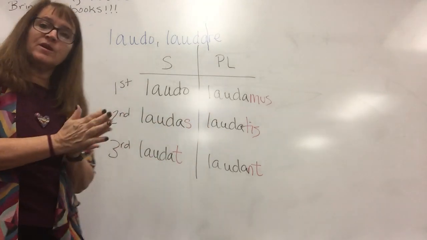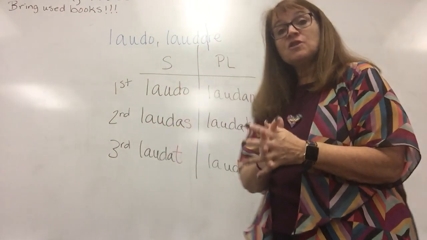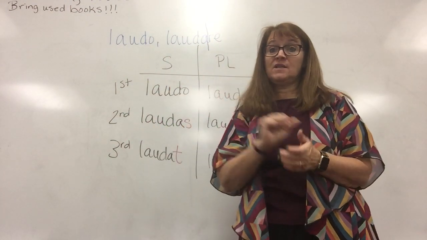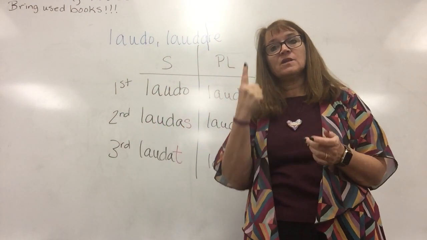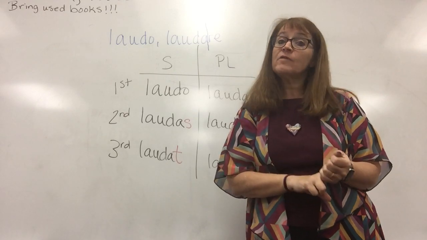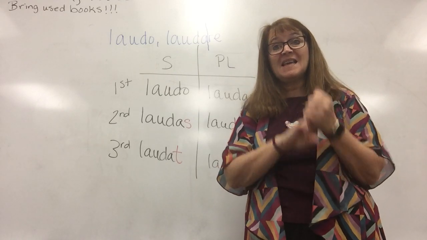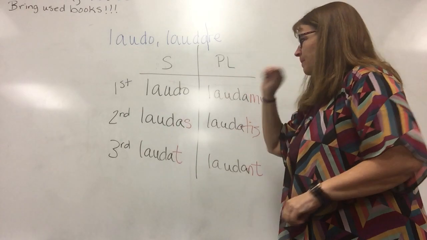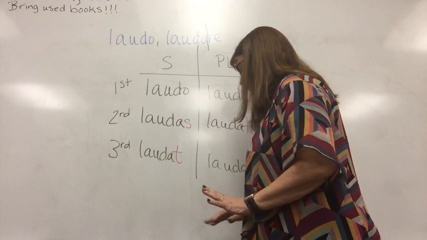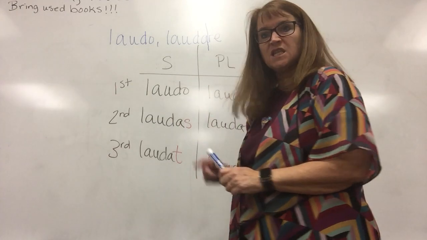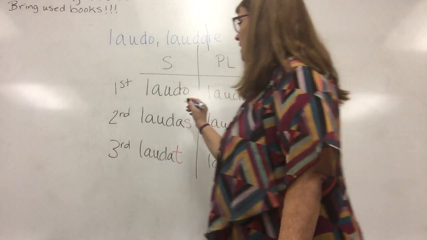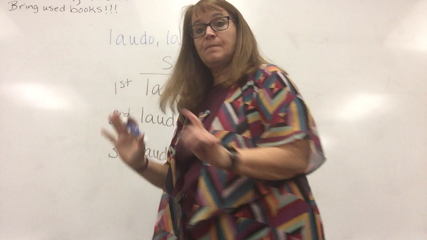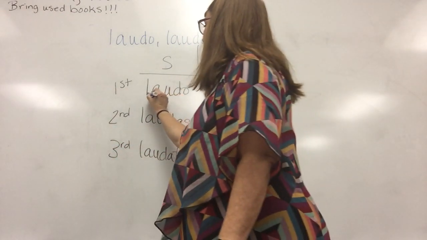So let's talk about how we're going to translate the present tense, because there are actually three ways to translate it. There's the simple present, the progressive present, and the emphatic present. I'm going to write these down and try to sneak them in there. The simple present would be I praise.